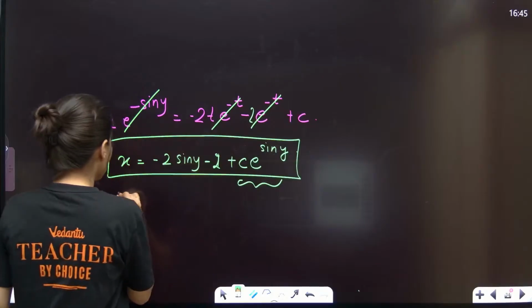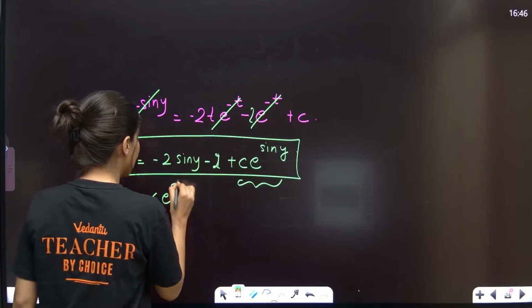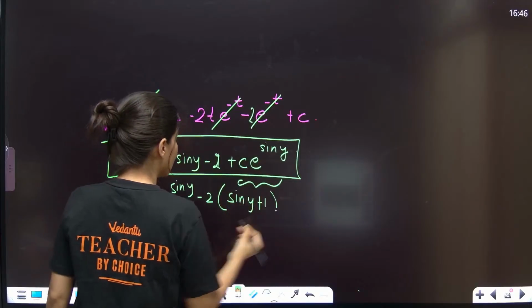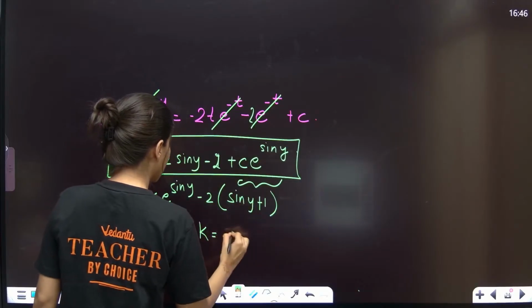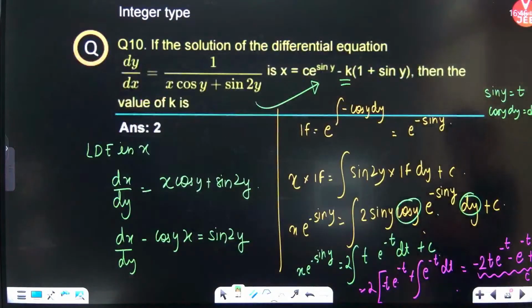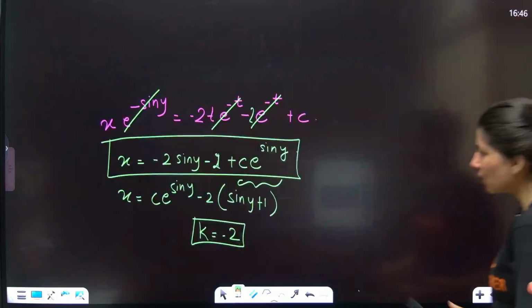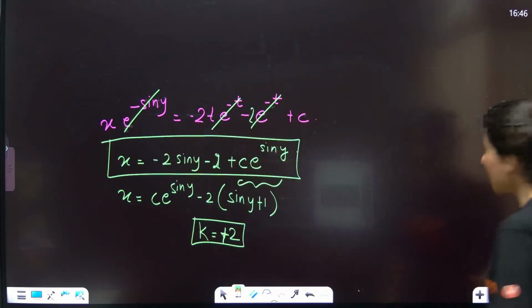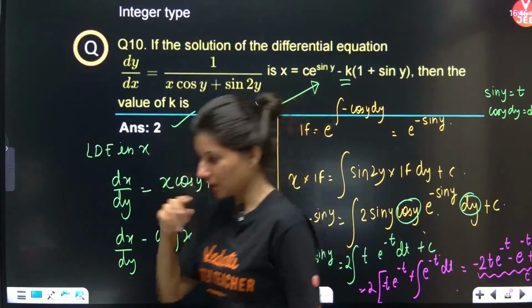So if you take common, x is equal to c e power sin y minus 2 times sin y plus 1. So if you compare, k is coming out as minus 2. Sorry, k is coming out as plus 2, right? Because minus sign was already applicable. So the answer of this particular question is just 2.